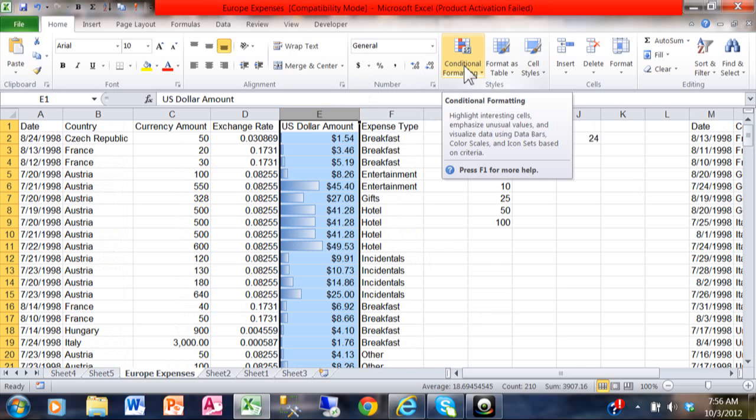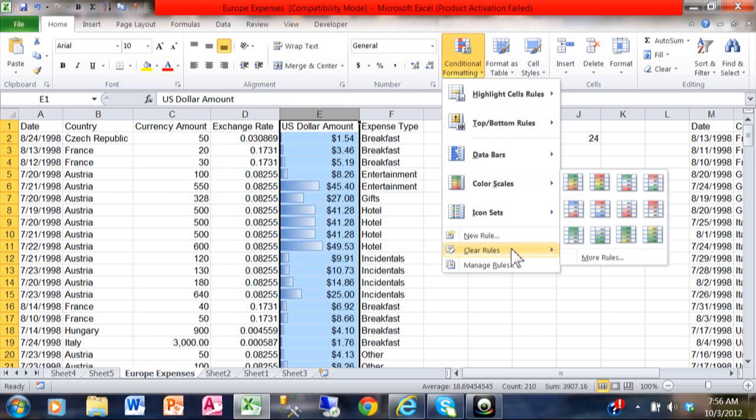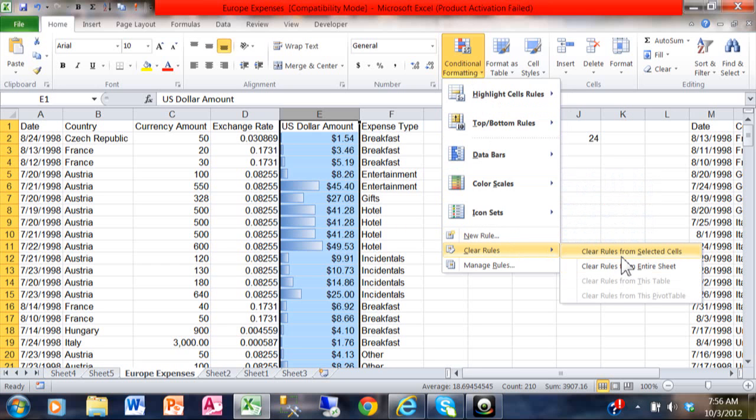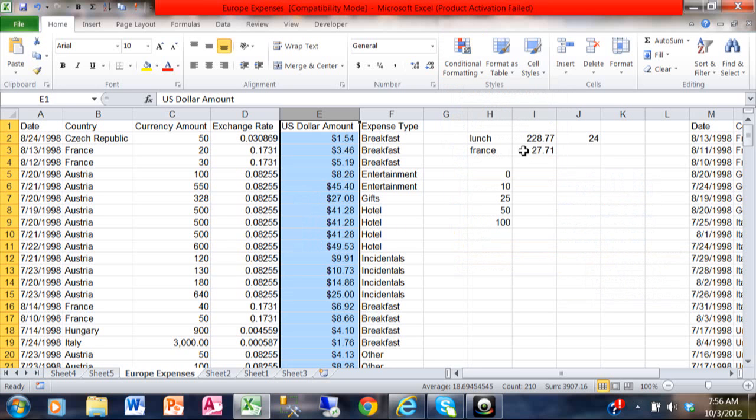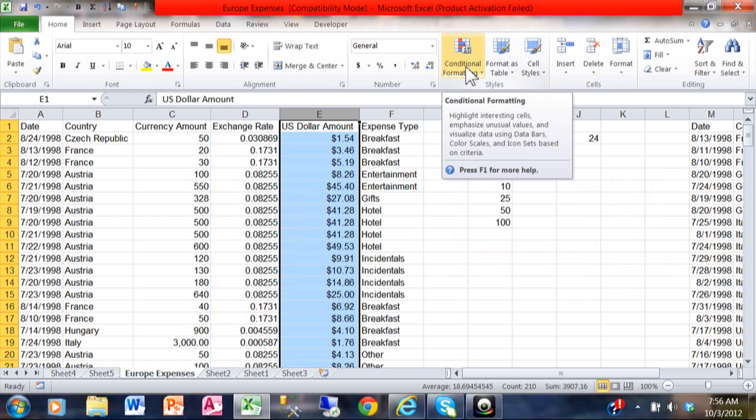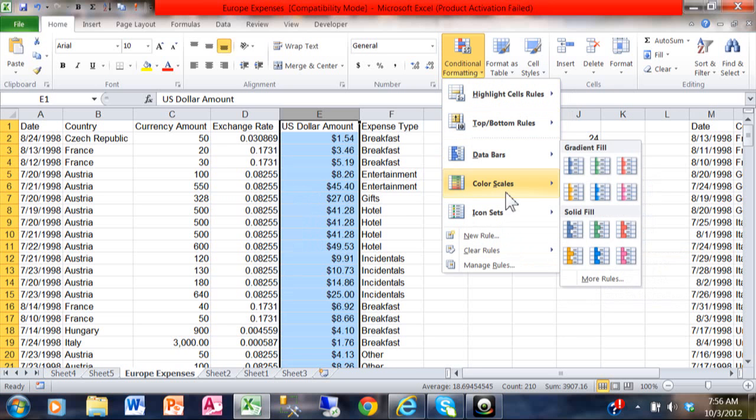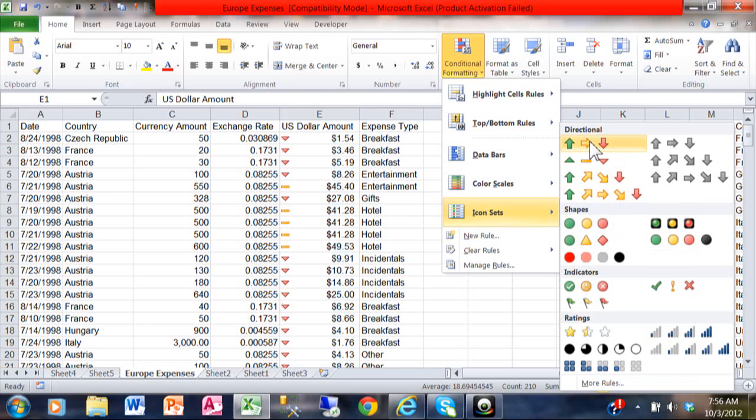I'll pick on conditional column E, click on conditional formatting. I'll say clear rules from the selected cells. Let's try another new one. I'll pick on conditional formatting, and then we'll pick on icon sets. And let's go with the arrows here.